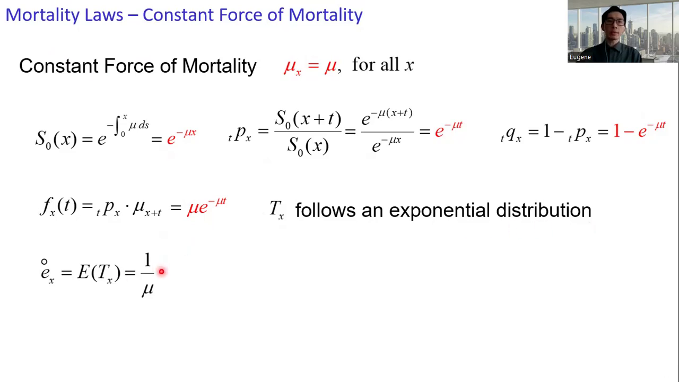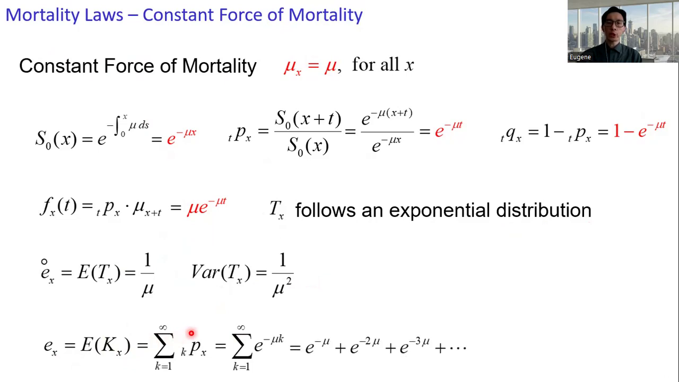The variance of Tx, which is the variance of an exponential distribution, equals the square of the mean. The variance of Tx is 1 over mu squared. And for the expected value of Kx, the curtailed expectation of life, which equals the summation of kpx, where k equals 1 to infinity. This forms a geometric series, and we can simplify this as e to the power minus mu over 1 minus e to the power minus mu.